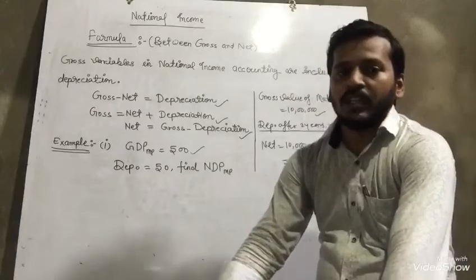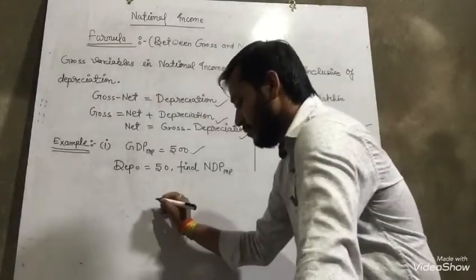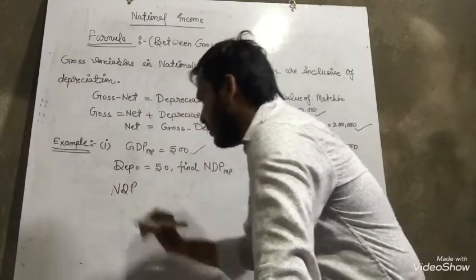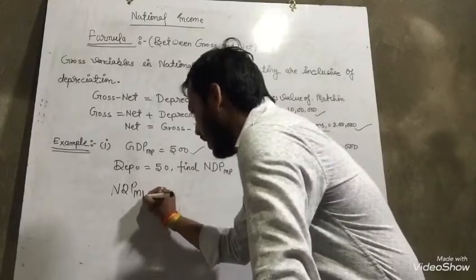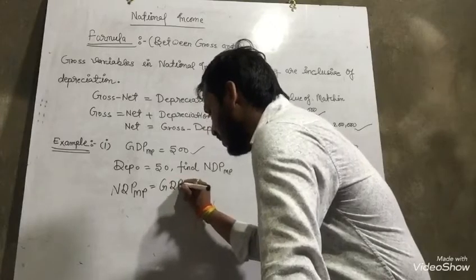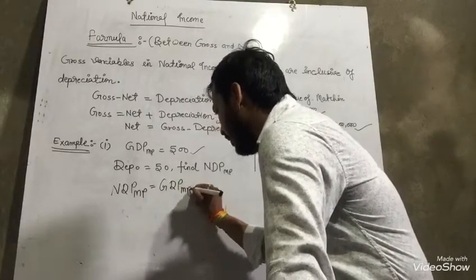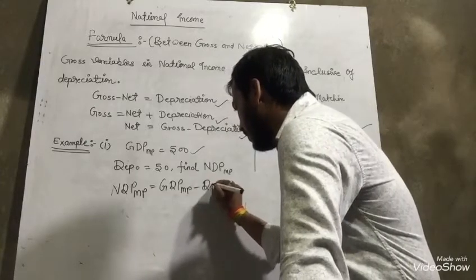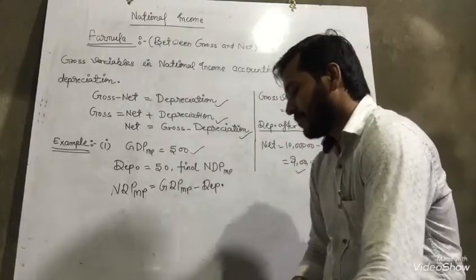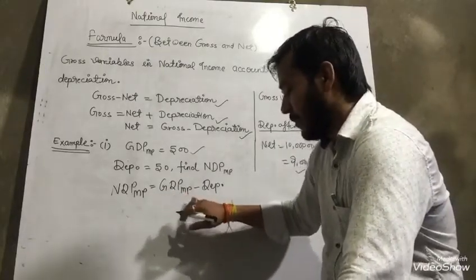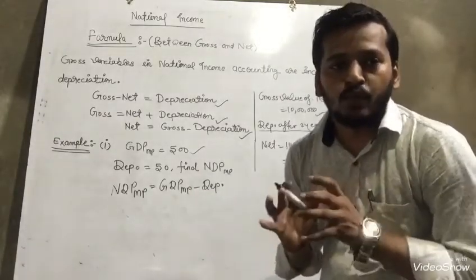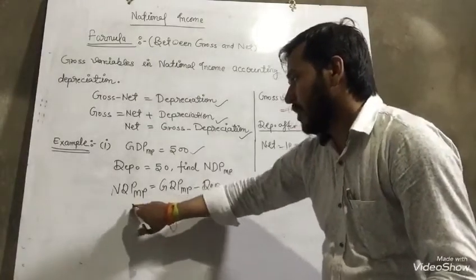The formula you have to write: NDP at MP equals GDP at MP minus depreciation. With the help of that you can solve NDP at MP.